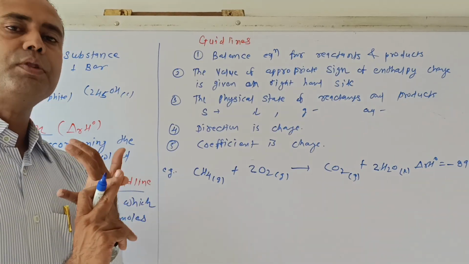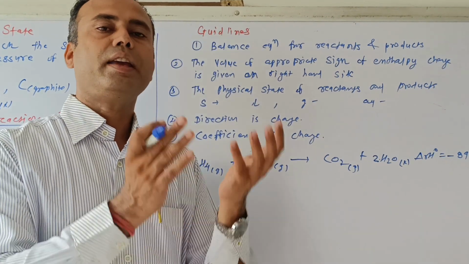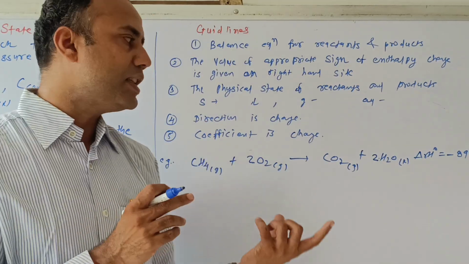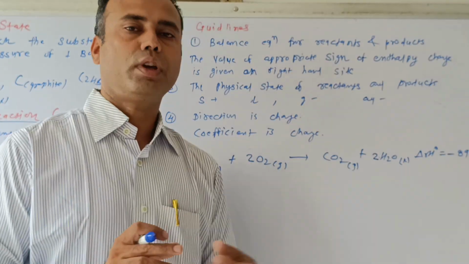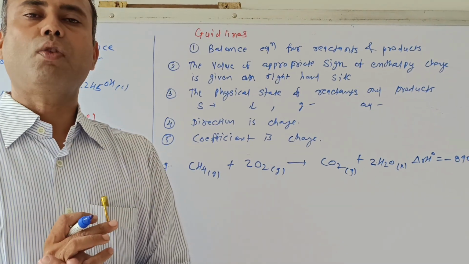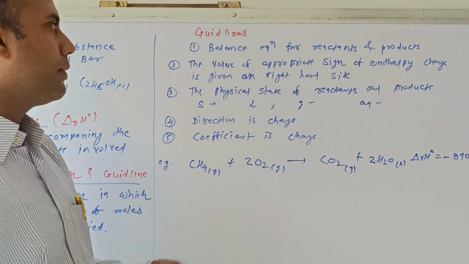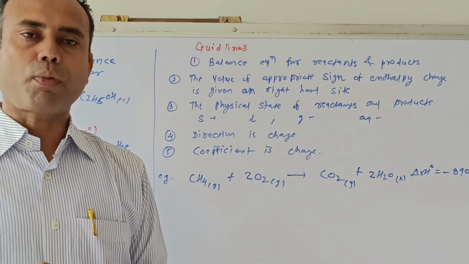Its physical state should be written, and its enthalpy change is also written, and it is all concerned with this equation. Such an equation is called a thermochemical equation. Thermochemical equations have guidelines to write them. Number 1, first point: balance the equation for the reactant side as well as the product side.